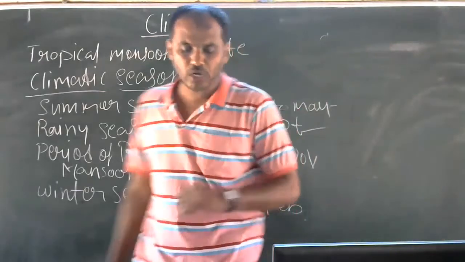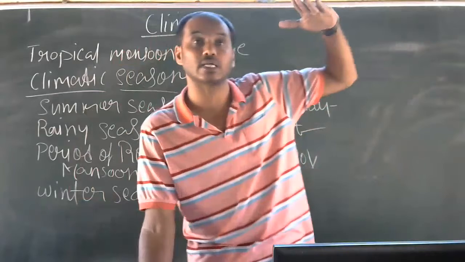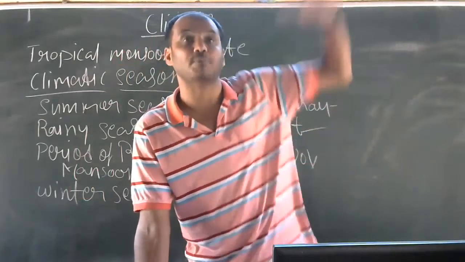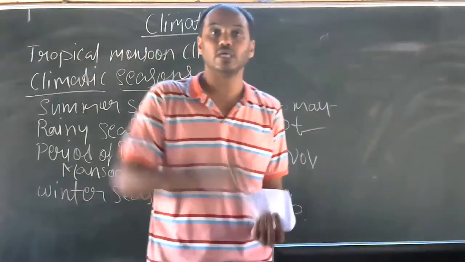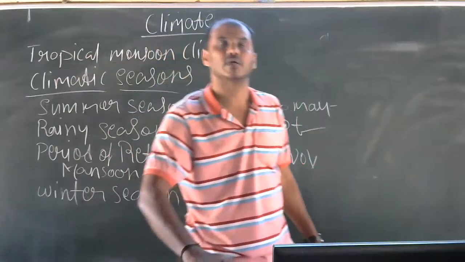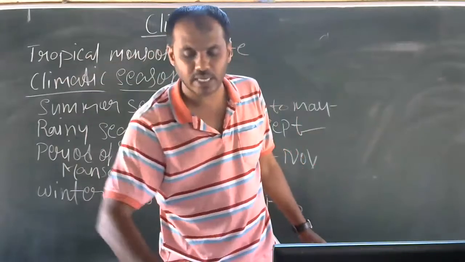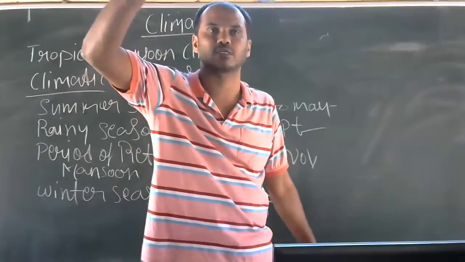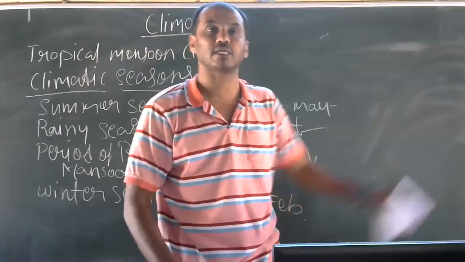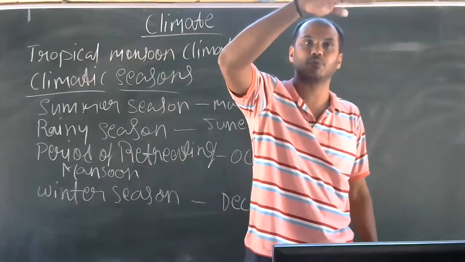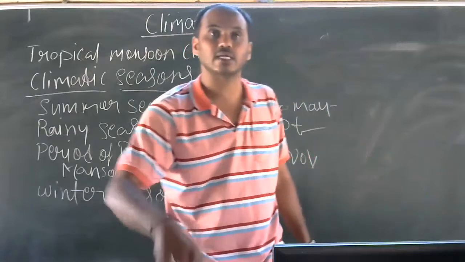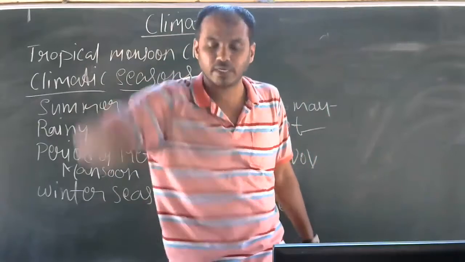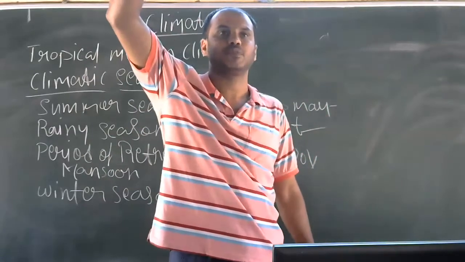Here, due to the decrease in temperature, the pressure increases. But in the rainy season, temperature is high and pressure is low. In the retreating monsoon season, temperature has decreased and pressure is high. Why is pressure high?